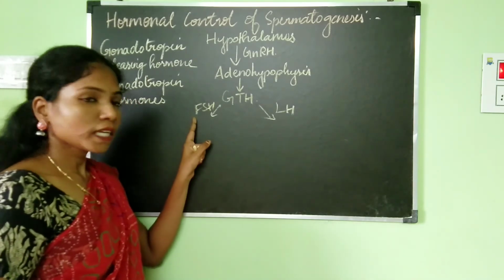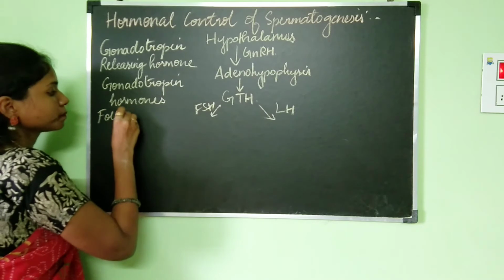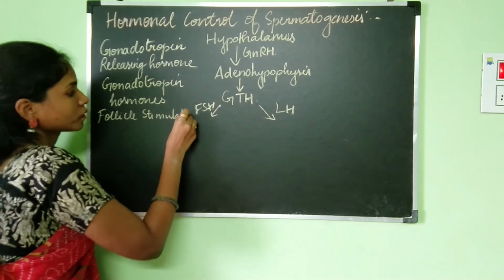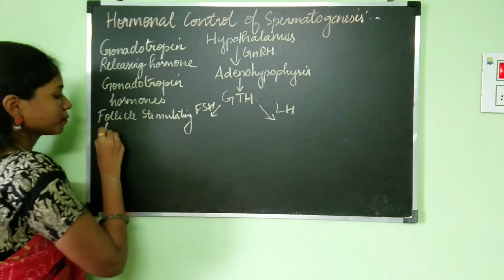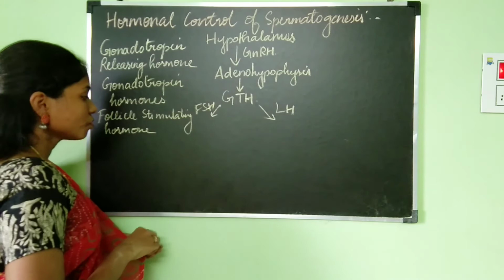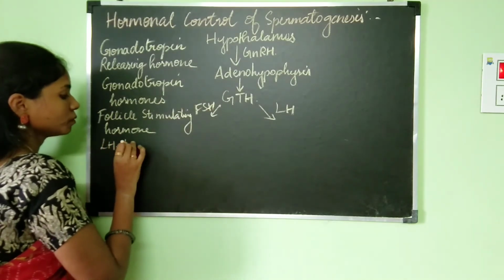FSH is known as the follicle stimulating hormone, and LH is known as the luteinizing hormone.